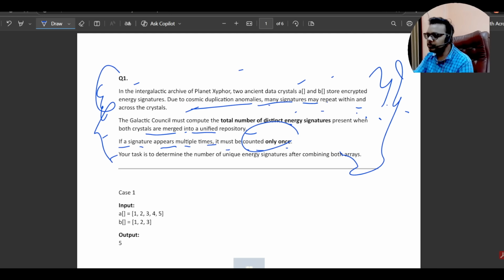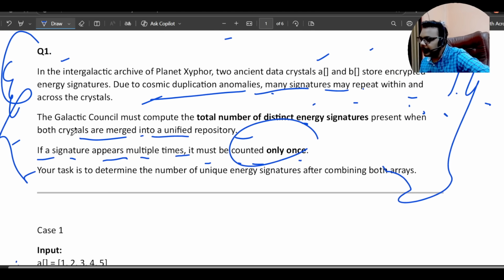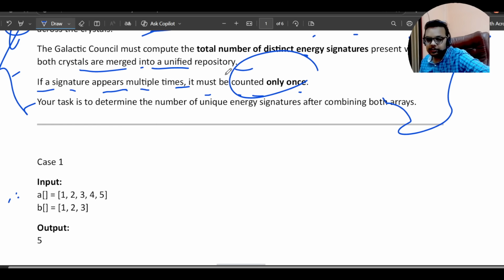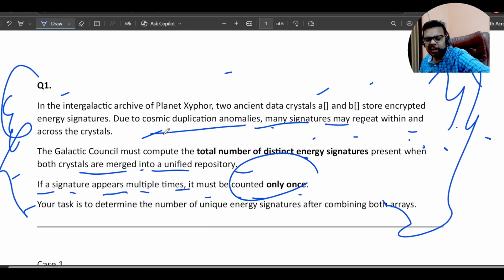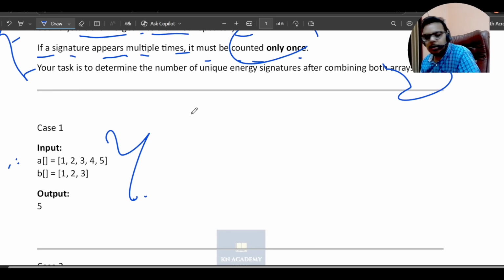You might get confused. There is a very typical language in the question. But what is the actual question? Basically you will see the question, you can get confused. Then you will analyze the test cases, what kind of test cases are there. Because this is the main thing which TCS is doing: they are making a very complex story from an easy question.